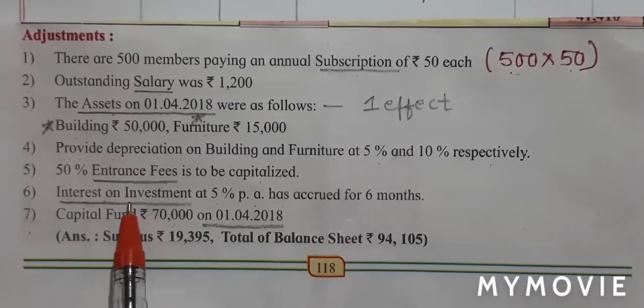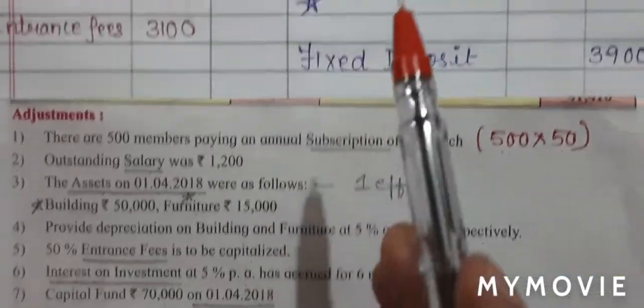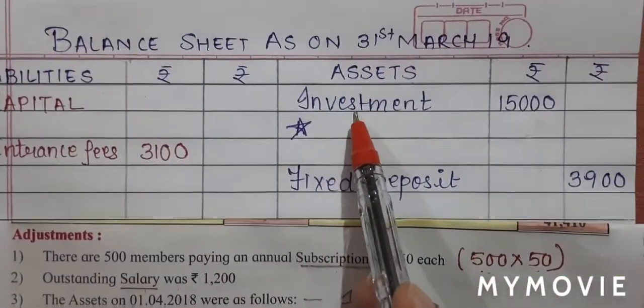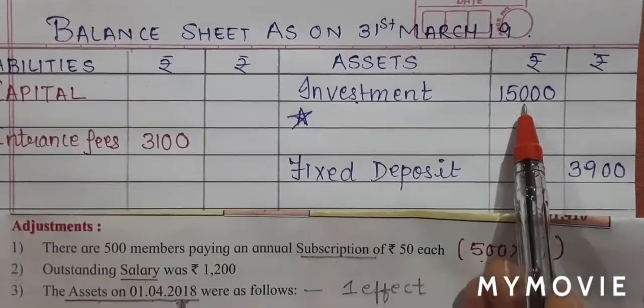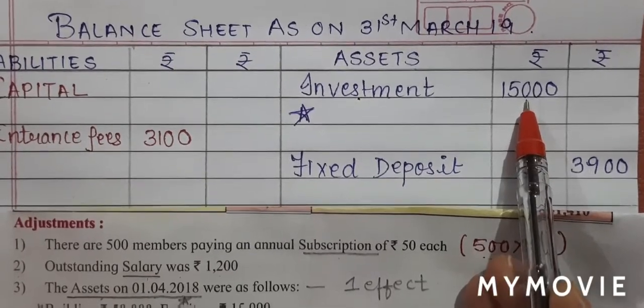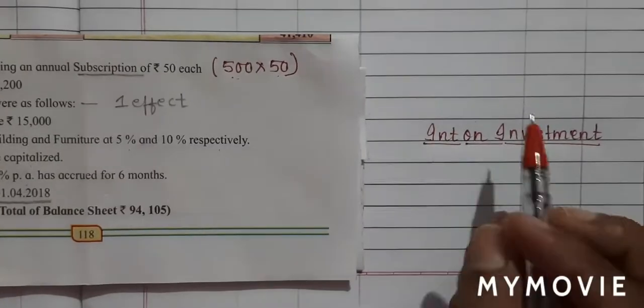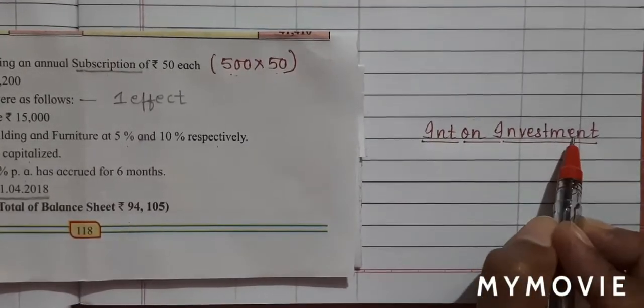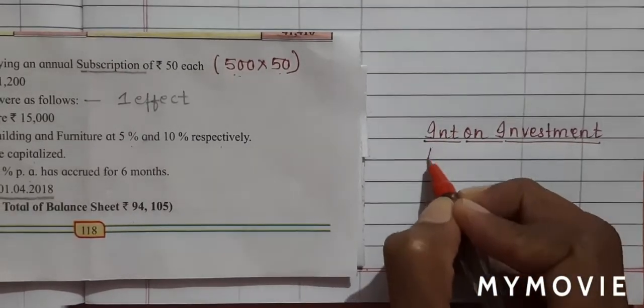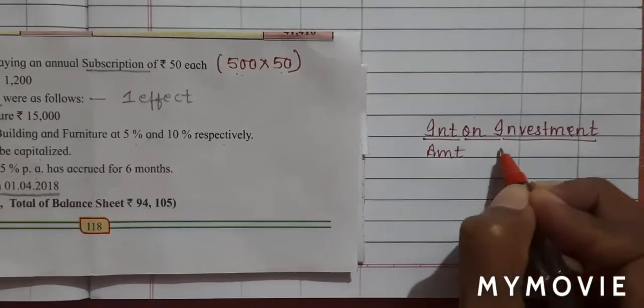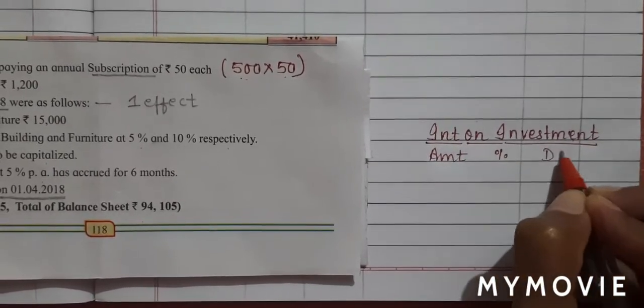Let's see the value for investment. The amount of investment given is 15,000. So we need to calculate interest on this. So let's do the calculation. For calculation of interest on investment, students, I have told you, you require 3 things: amount, percentage, and date.